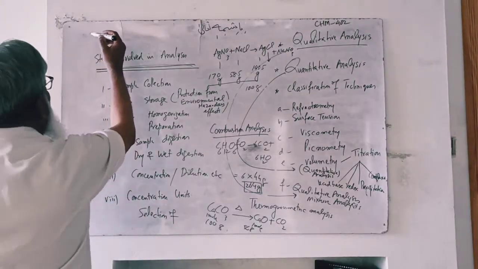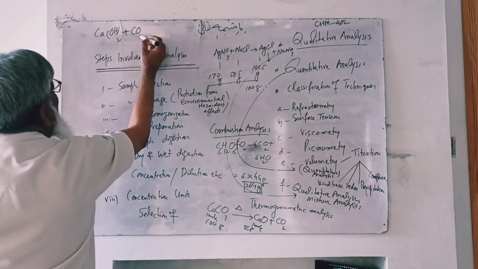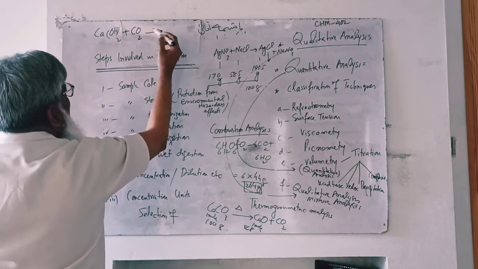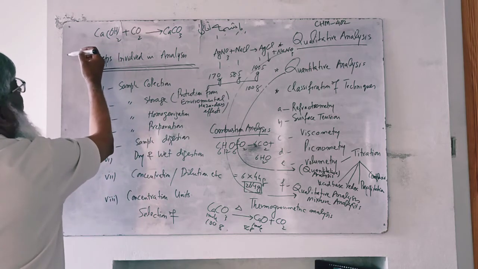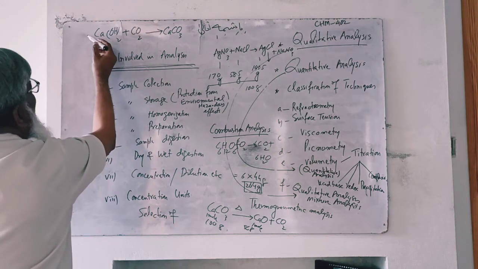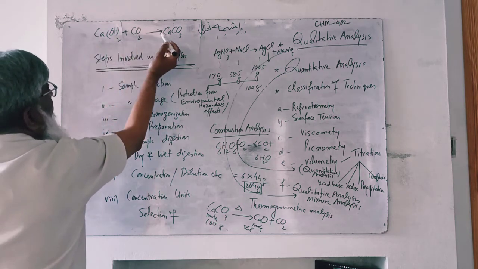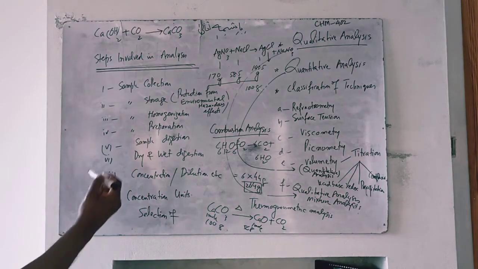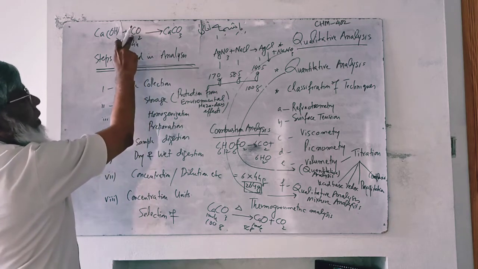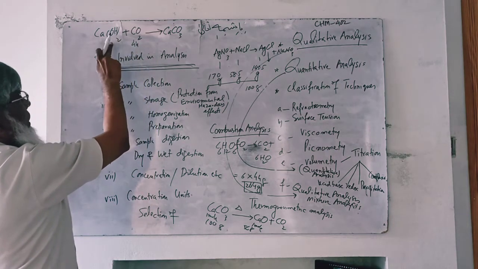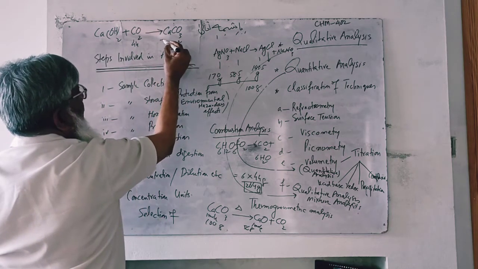Similarly, if carbon dioxide gas is passed in lime water, calcium carbonate is produced. There is a relationship of 1 mole calcium hydroxide on combination with 1 mole of carbon dioxide gas, 1 mole of calcium carbonate is produced. So 44 grams of carbon dioxide gas on reaction with lime water produces 100 grams of calcium carbonate.